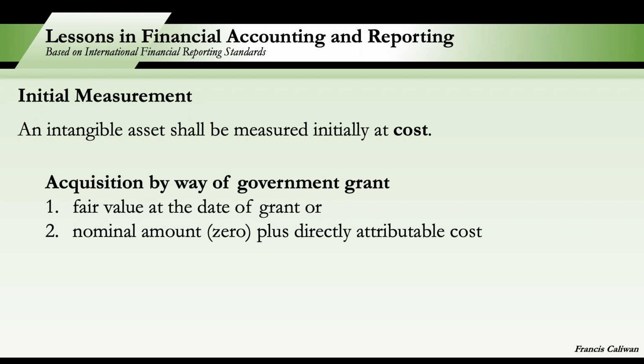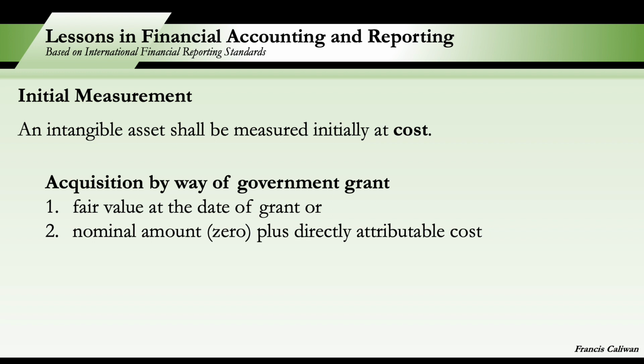Third, acquisition by way of government grant. In some cases, an intangible asset may be acquired either free of charge or for nominal amount by way of government grant. An example, for example, airport landing rights, license to operate television or radio stations. Say for example, for the case of ABS-CBN, the franchise to operate a television station in the Philippines is granted by the Congress. Import licenses or rights to access other restricted resources by the government. Those are examples of intangible assets acquired through government grant.